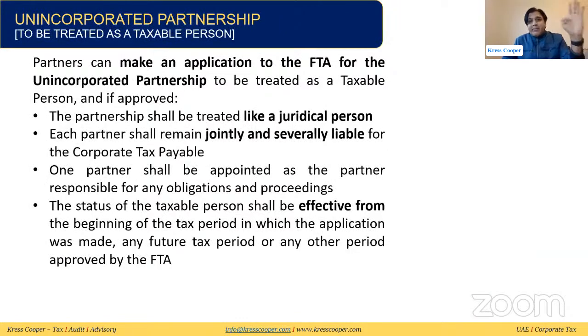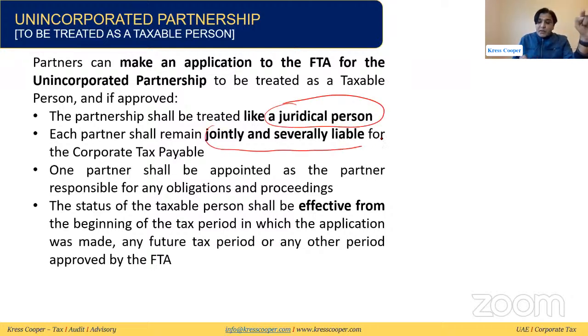The partners can make an application to the FTA for the unincorporated partnership to be treated as a taxable person. If it has been approved by the FTA, then the partnership will be treated as a juridical person. Partners separately or jointly will be responsible for the corporate tax, and one partner shall be appointed as the partner responsible for the obligations and proceedings of the partnership.